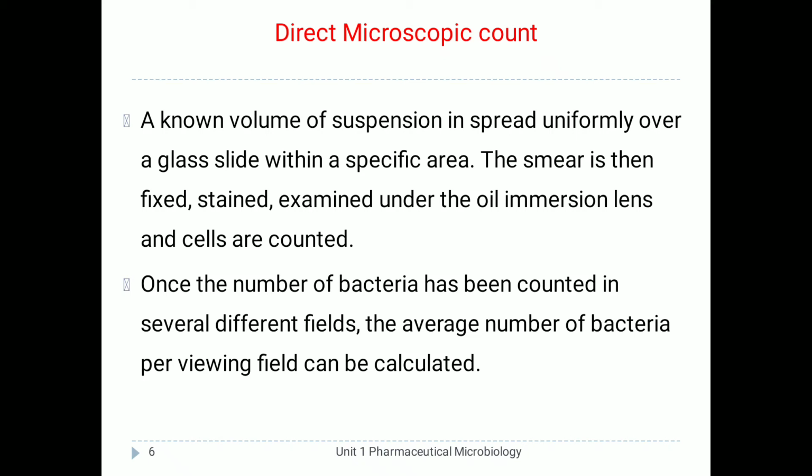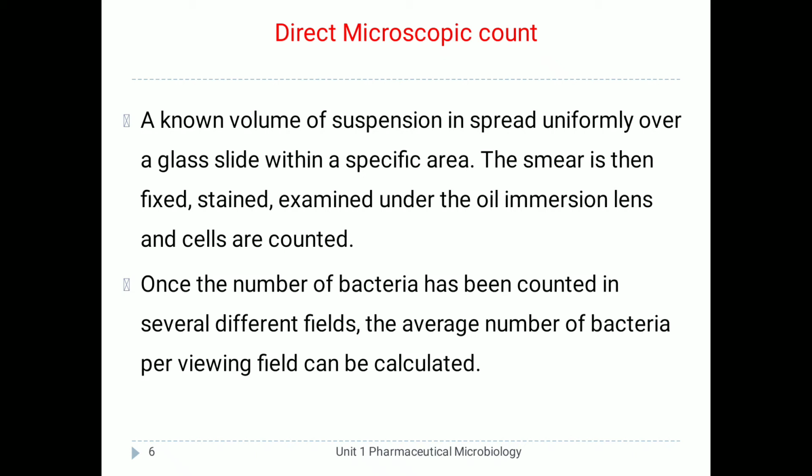A very small amount of suspension is taken into a wire loop. A wire loop is a device made of nichrome wire, and it has a loop. Some suspension is taken into that loop and spread onto the specific area on the glass slide. That is called a smear.